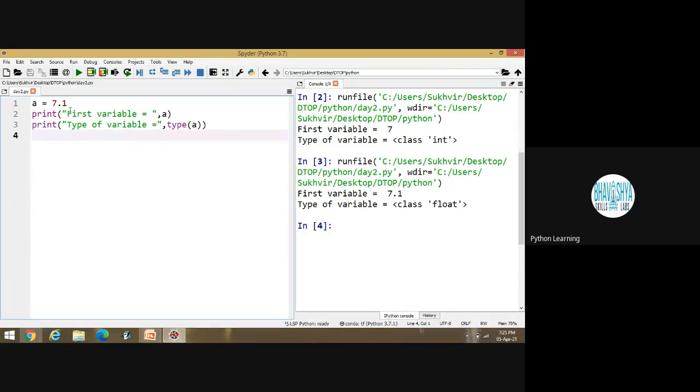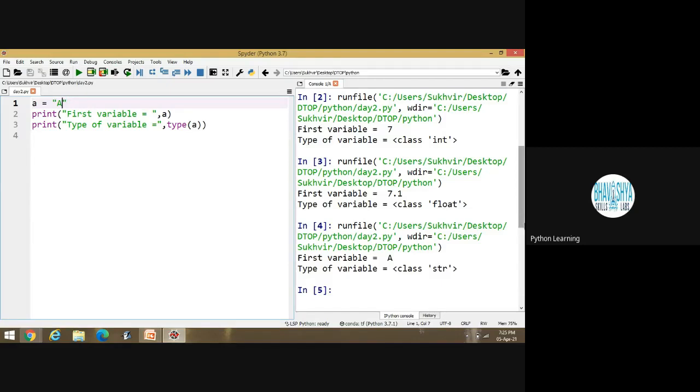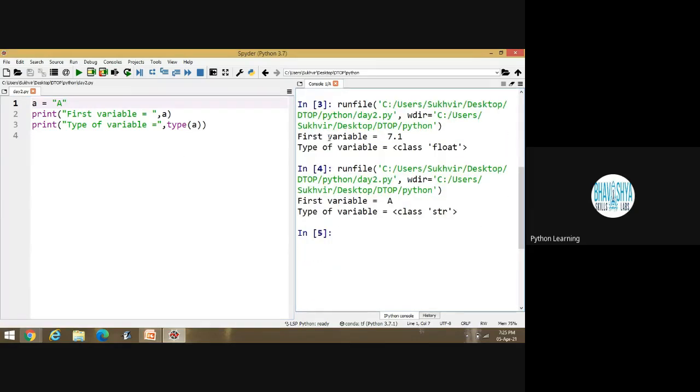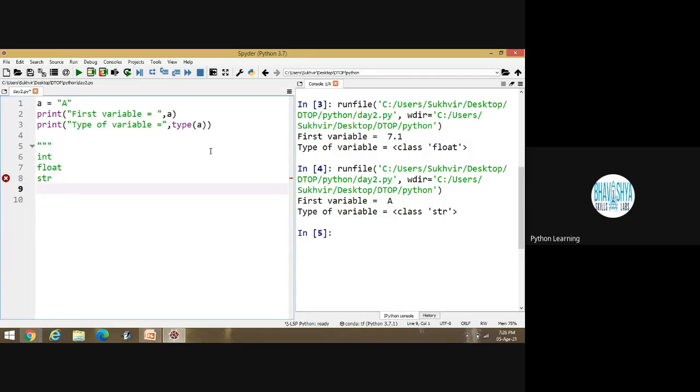And if I am writing double quotes capital A and execute the program, class is equal to string, str. It means the three data types I have already discussed. One is int, second is float, and third is string. Suppose I am writing some name, Sukhdeep. Okay, and execute the program.